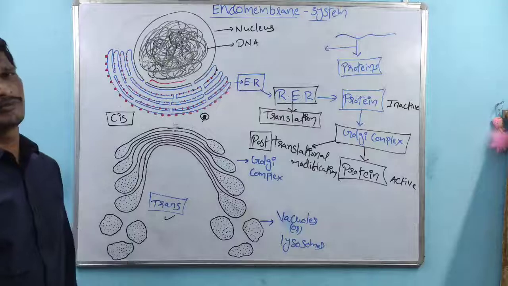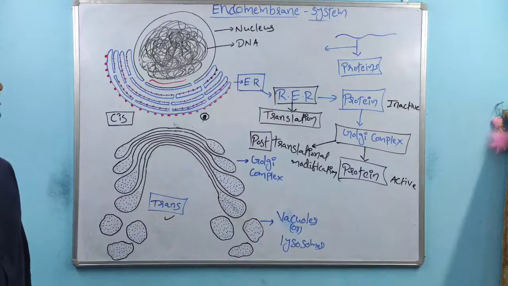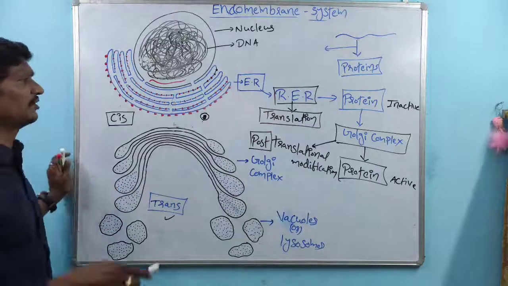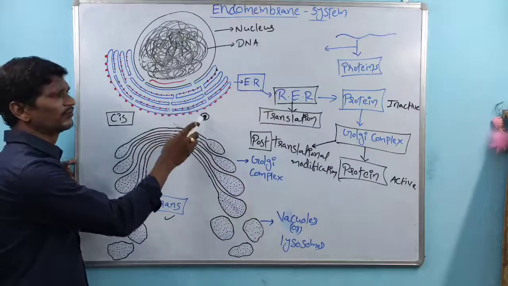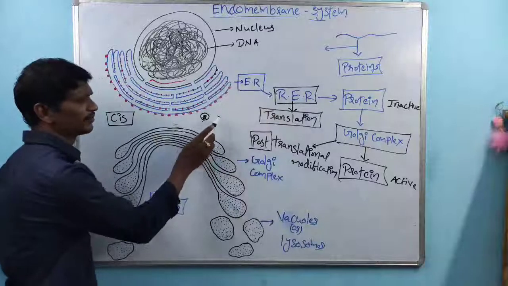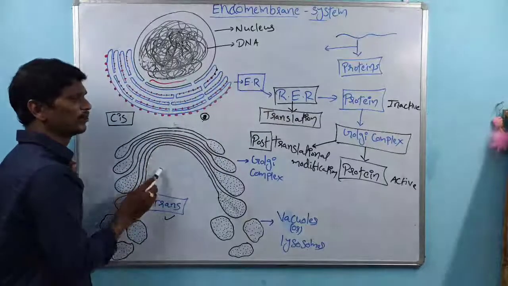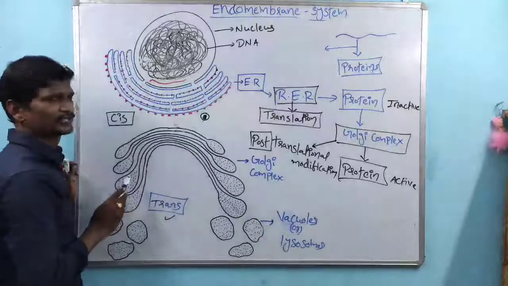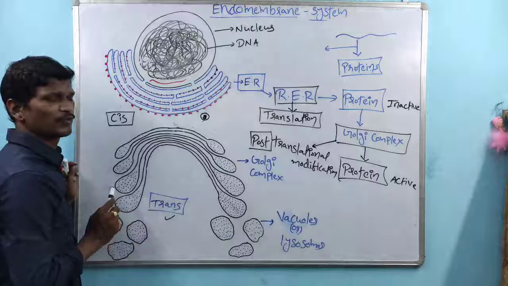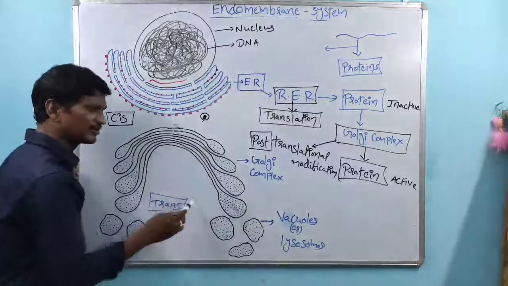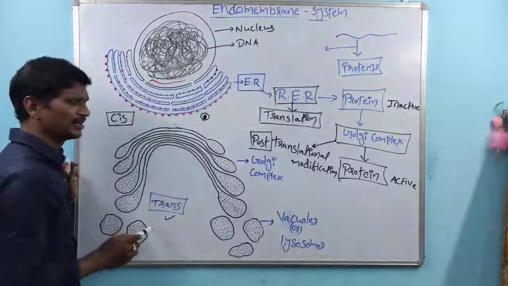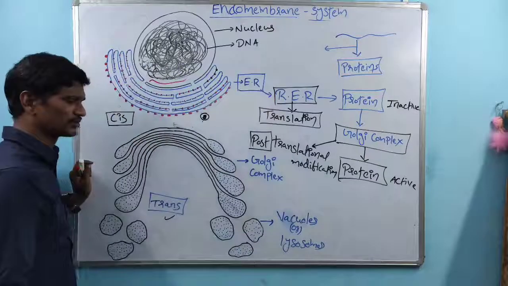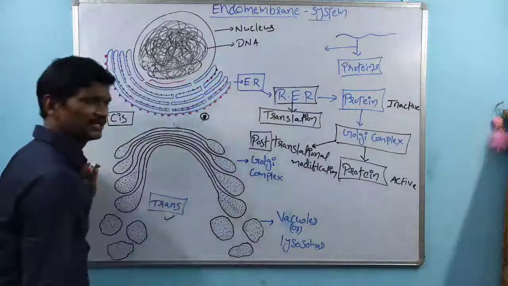So that is about the endomembrane system. Remember all of you, within the endomembrane system, three parts are there. One is the endoplasmic reticulum, especially the rough endoplasmic reticulum, involved in protein synthesis. Once the proteins are synthesized, the majority of the proteins are inactive proteins, and these are activated by the Golgi complex. This step is called post-translational modifications. After the activation process, these are packed. After that packing process, they are transported within plant cells by the vacuoles. Within animal cells, these are transported by lysosomes.